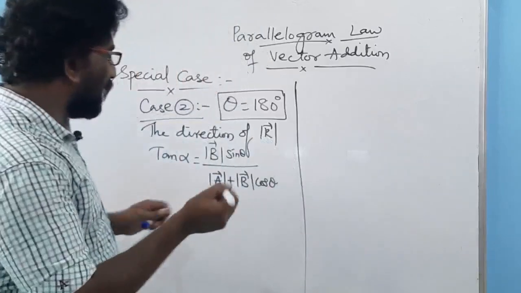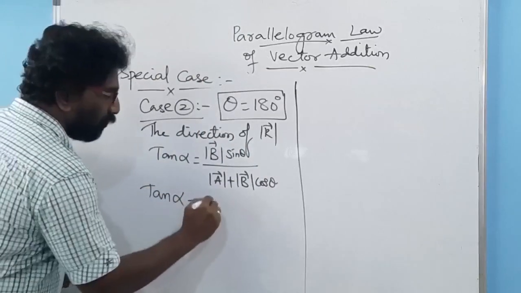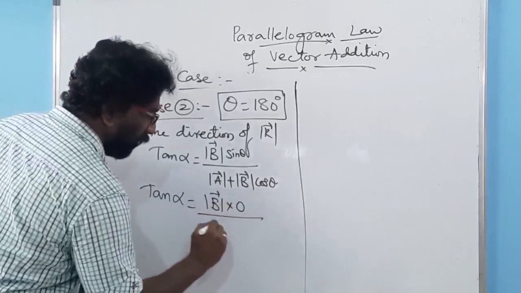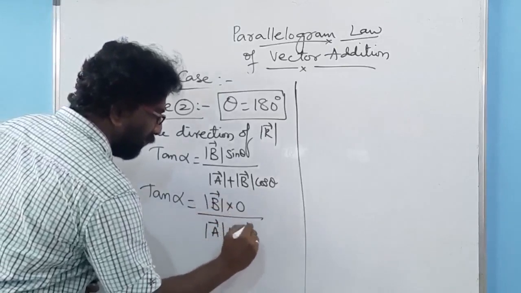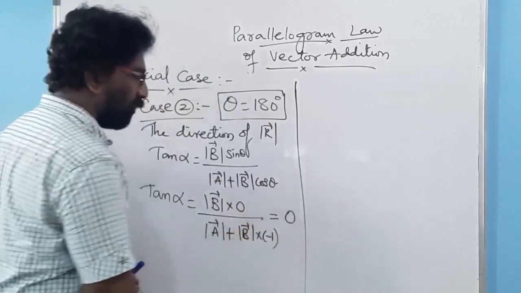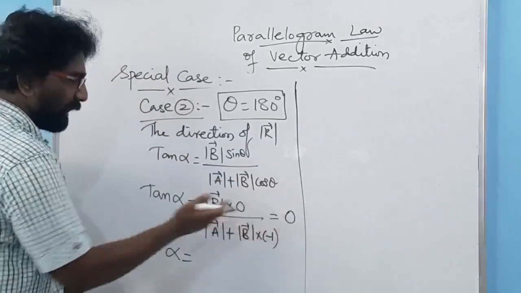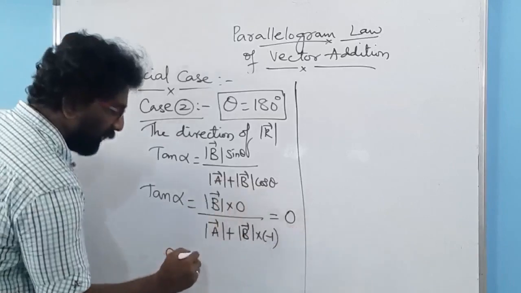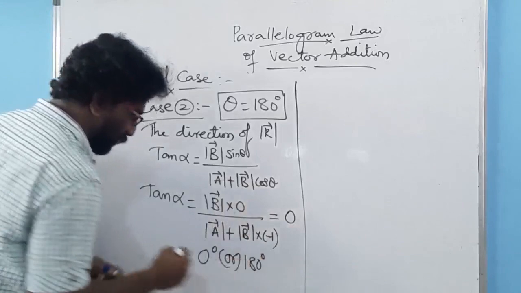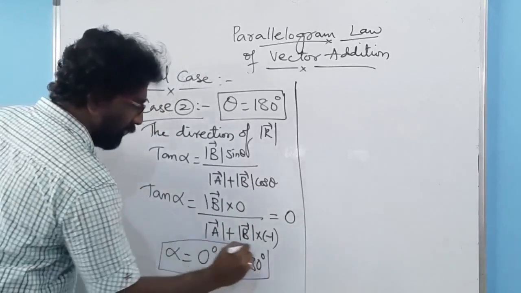So tan alpha equal to mod B into 0 over mod A plus B into minus 1. Since the numerator is 0, it will be equal to 0. Then alpha, taking the tan inverse of 0, equal to 0 degrees or 180 degrees.